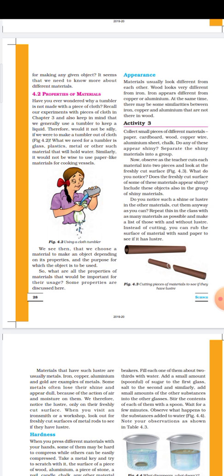Wood is not similarly hard; it is not as hard as copper, aluminum, and iron. And their look is also not the same, they look different from each other. So in this way the appearance of each and every material is not the same. This property helps in the sorting of material into different groups.